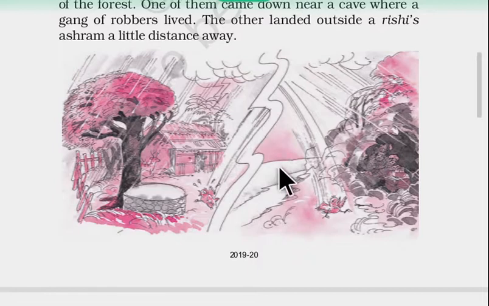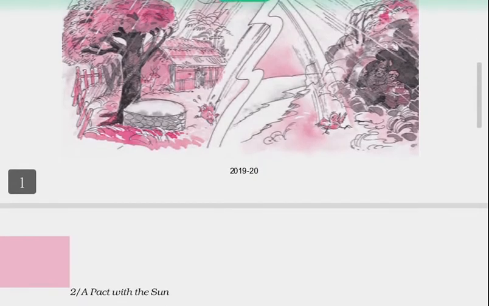As you can see in the pictures, lightning, rain, and we are moving it now.